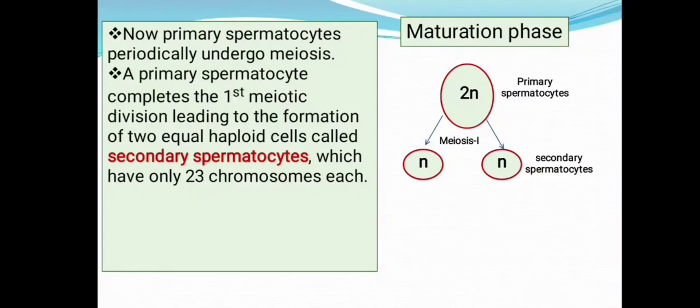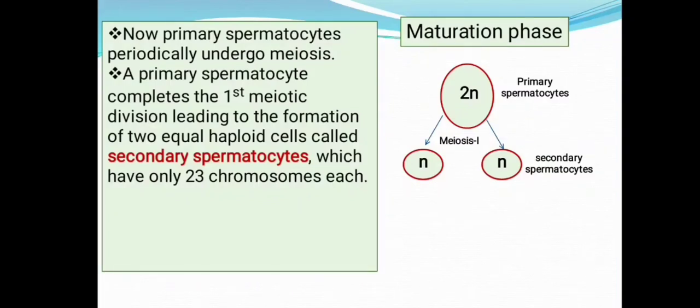So you can see the resultant daughter cells consist of a haploid set of chromosomes. That means the chromosome number, compared with the parental cell, that is the primary spermatocyte, reduces to half in the daughter cells formed after meiosis 1, that is the secondary spermatocytes.